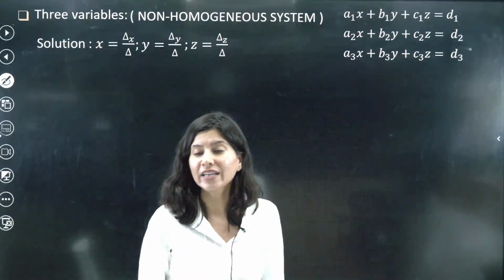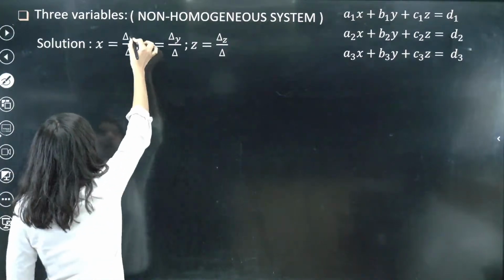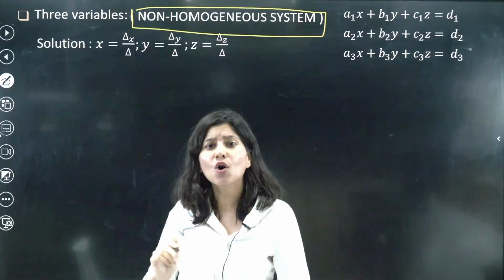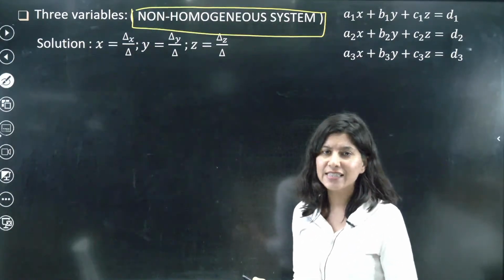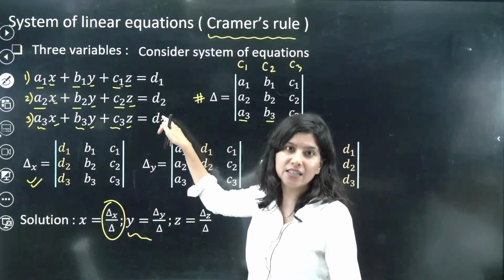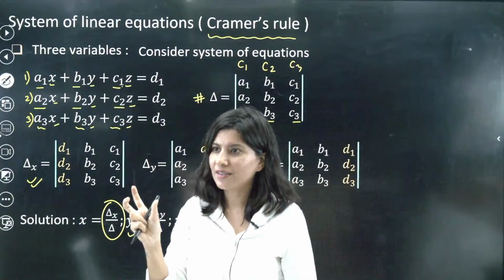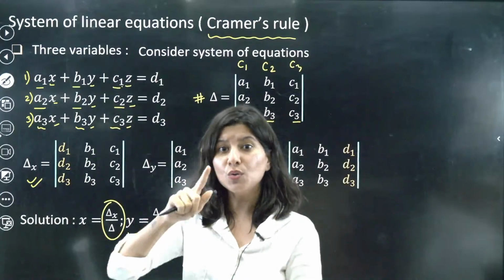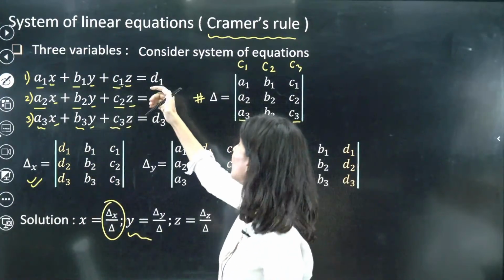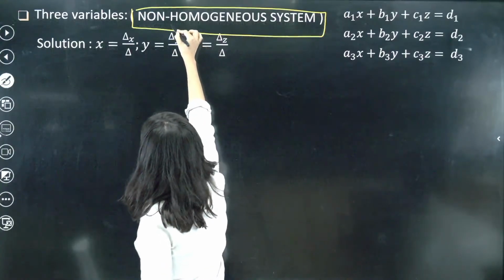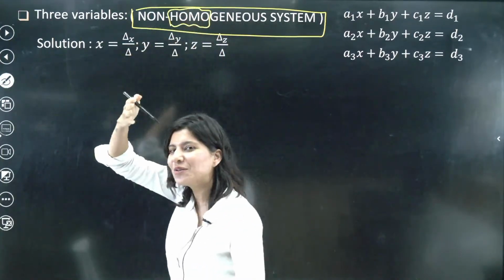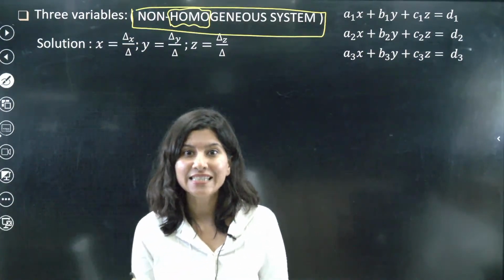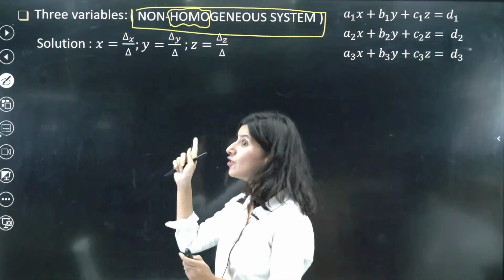Also, one more very important terminology you will see: non-homogeneous system. But ma'am, what is a non-homogeneous system? We say non-homogeneous whenever we have a constant term. Homogeneous, this word you will understand. I will tell you the exact meaning of homo. Who is going to tell me the meaning of homo? Come on, you guys are Gen Z, you all know. Homo means similar, right? And this is non-homogeneous.